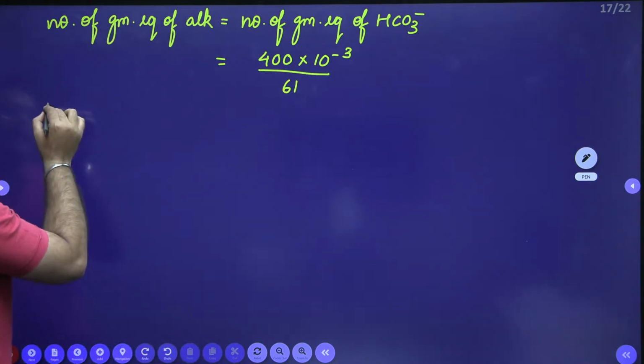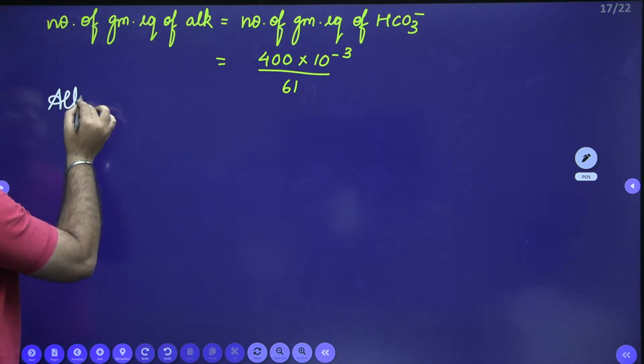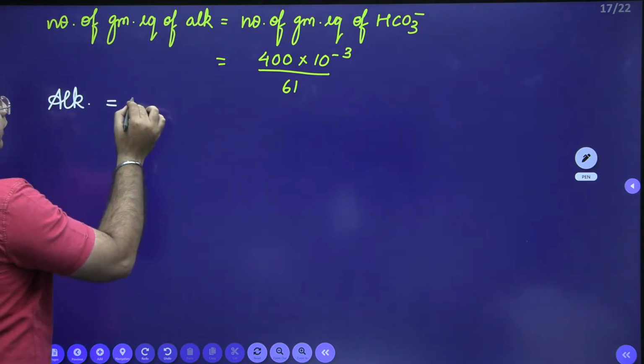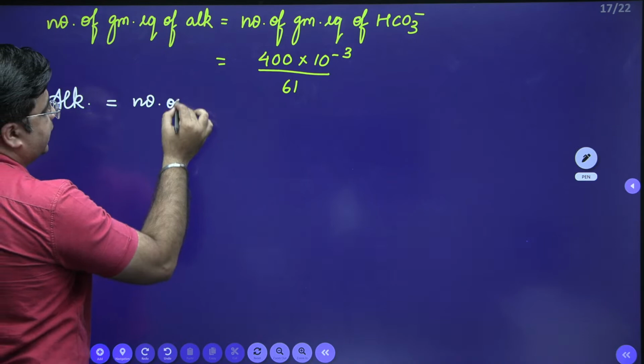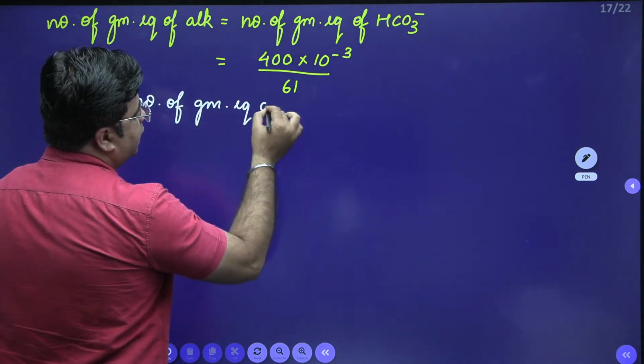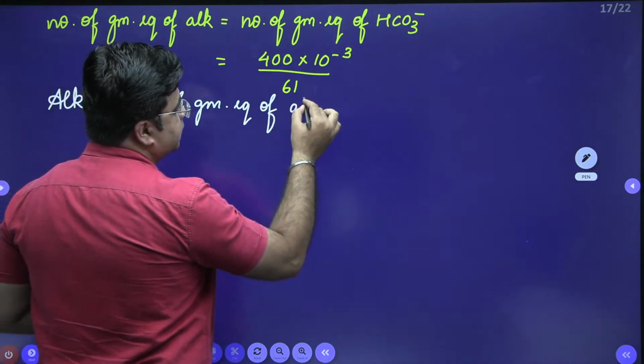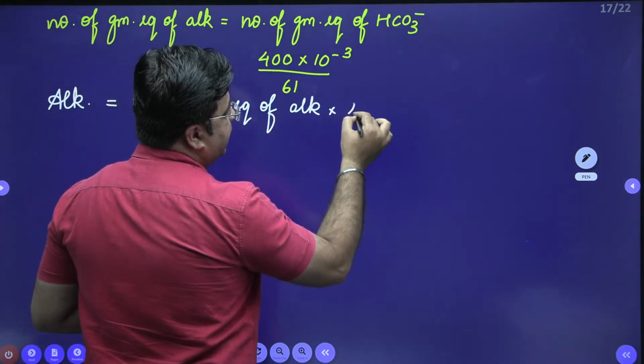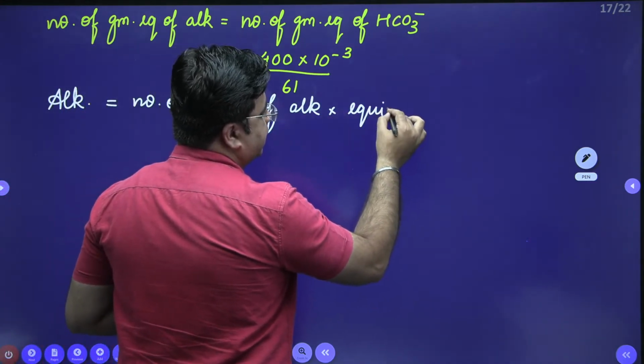From here, I can calculate alkalinity as CaCO3, which is equal to the number of gram equivalents of alkalinity multiplied by the equivalent weight of CaCO3.